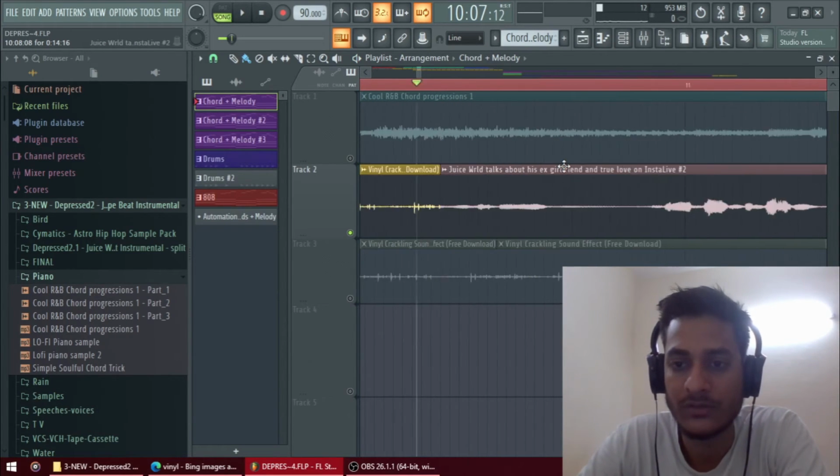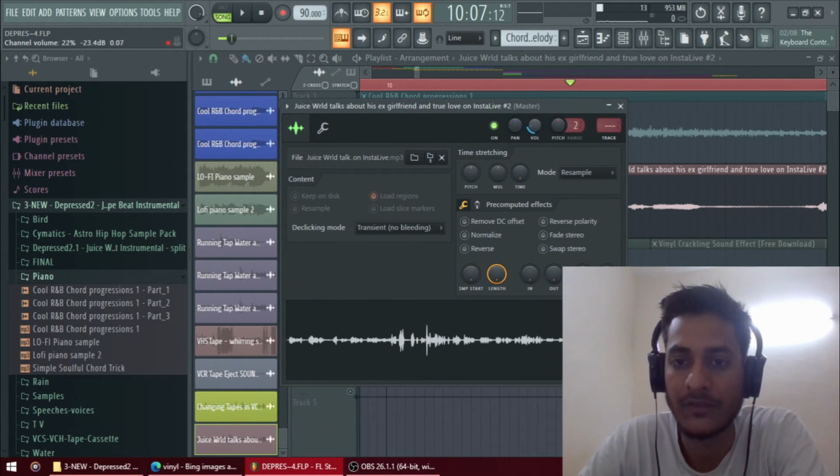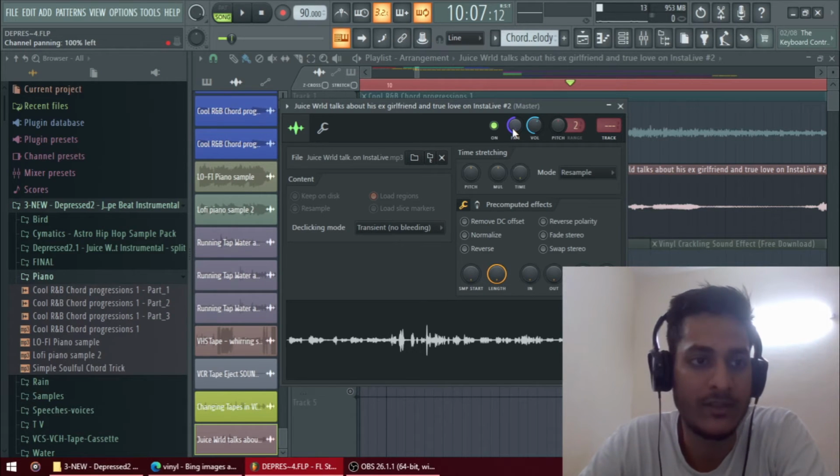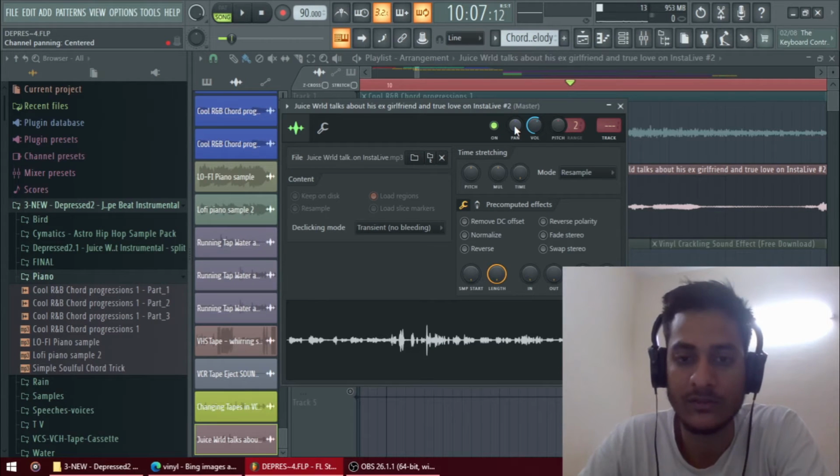If you hear, you can increase or decrease the volume of the clip, and you can pitch and pan. Here's the panning. Panning means just left and right. If I put it on this side, you can see it shows on the right side, so you can only hear it in the right ear. Just the basic. I'll try to decrease the volume to minus 14.3 dB.